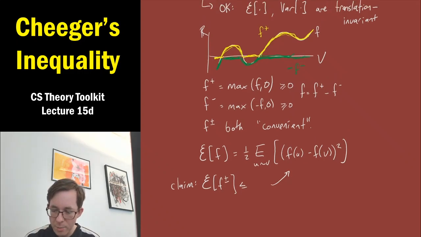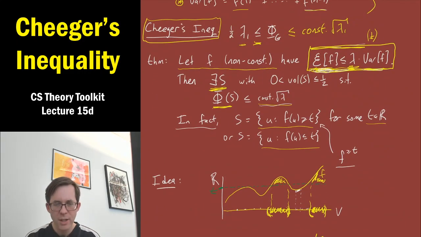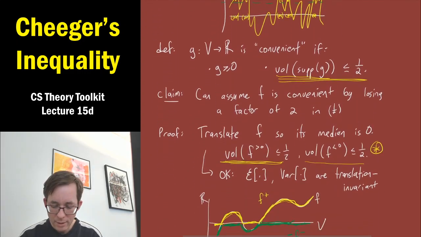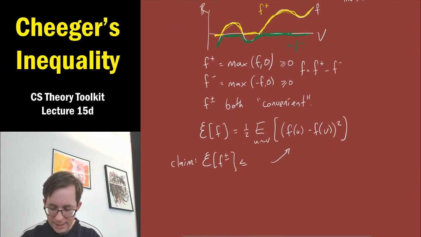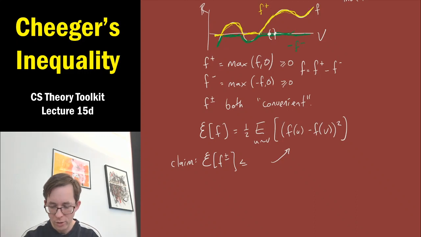And that's a good start, because remember, our starting assumption about f is that it has a small quadratic form compared to its variance. So I'm going to show that f plus and f minus have even smaller quadratic form, and then I'm going to show that one of them has a variance which is not much smaller than f's. The thing about the quadratic form is easier. Let me just try to say it in words. You pick a random edge, like maybe this edge, from here to here, again pretending that the graph is the path graph, and then in the quadratic form for f you look at the square difference between f's values at these two points.